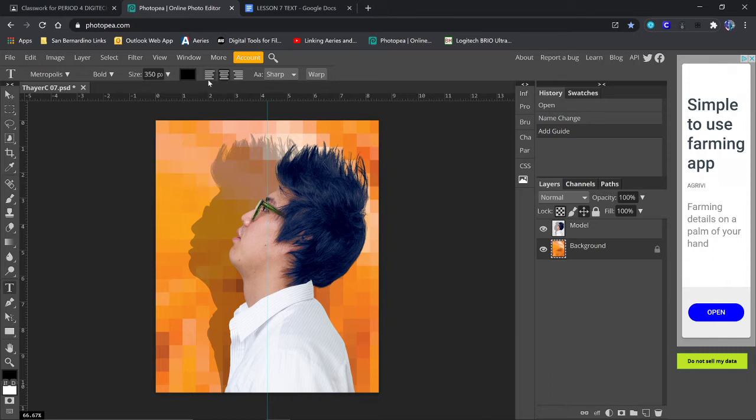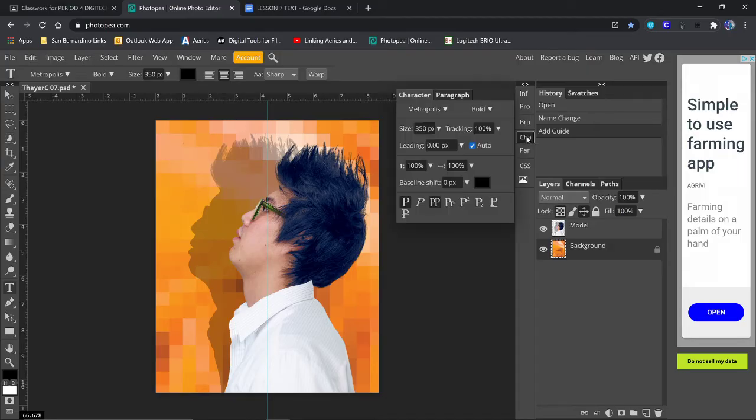Okay, and then there's a couple of things I want to do before we even do this. I want to go and click in the character window, and we're going to set the tracking to 100%. And we want it set to all caps, the 2 P's, and bold is good. And then we'll make our text box.